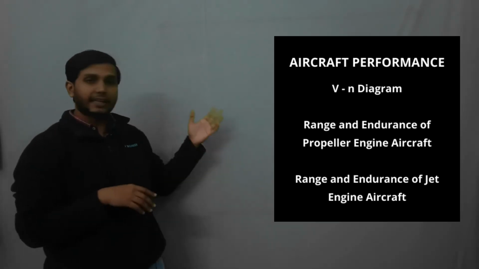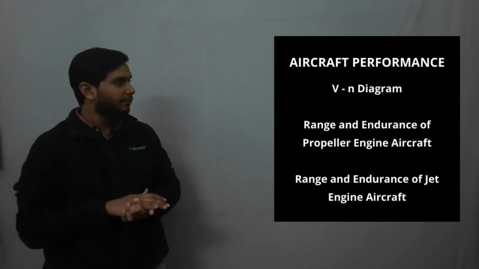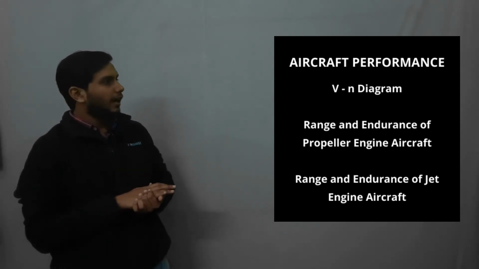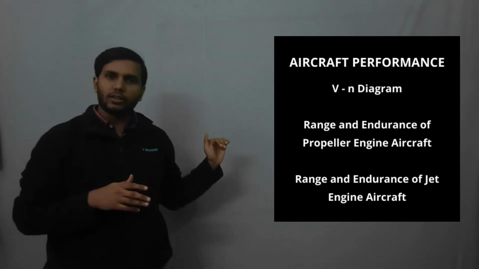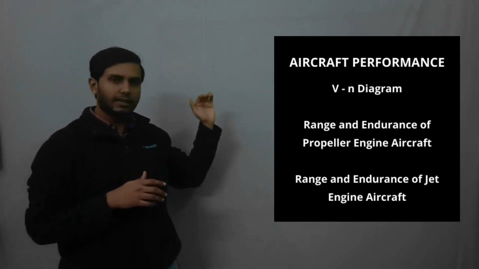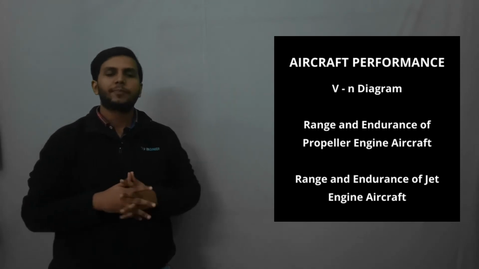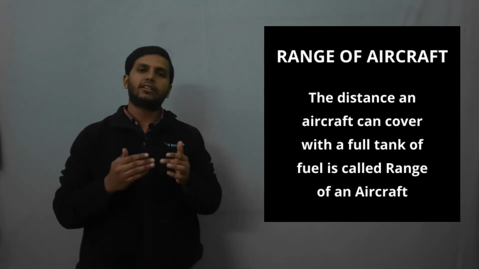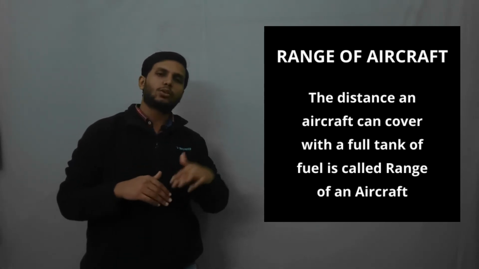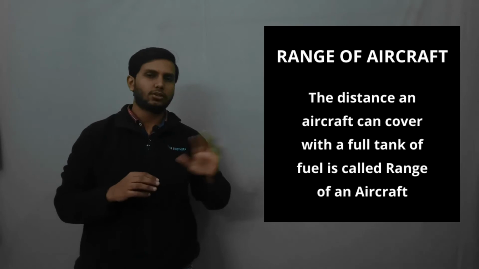Other than that, we also see the V-n diagram. And the major thing is the range and endurance of jet aircraft as well as propeller aircraft. Now what is range and endurance? Range means if you have a full tank of fuel, how much distance you can cover with that full tank of fuel. That is called range.